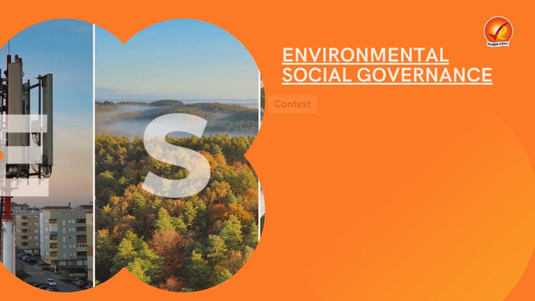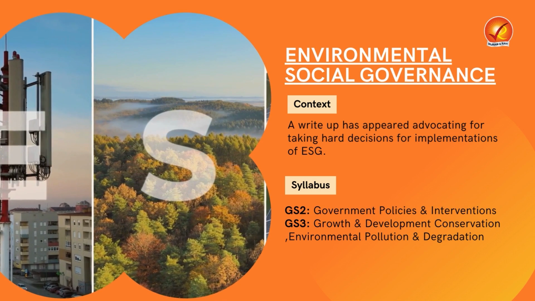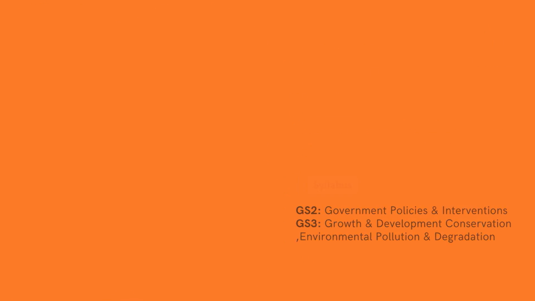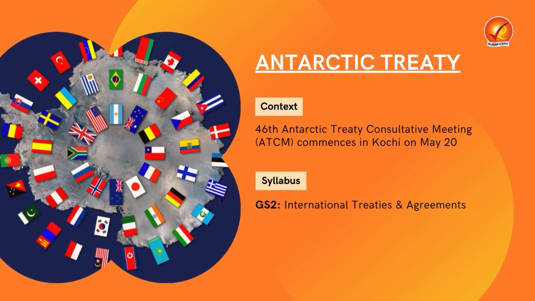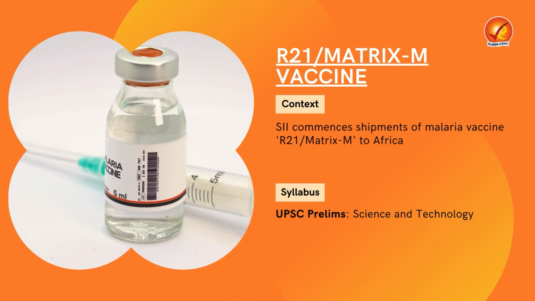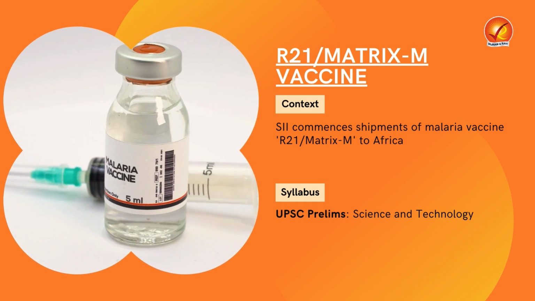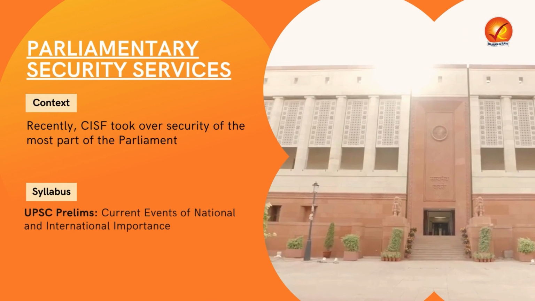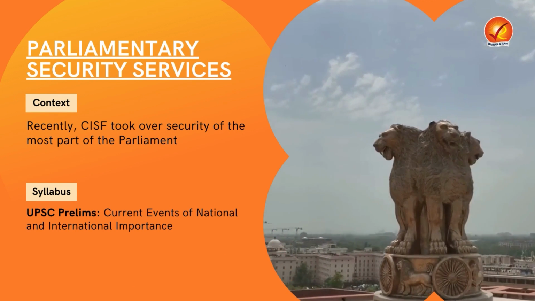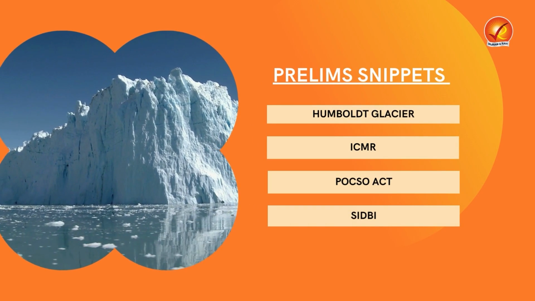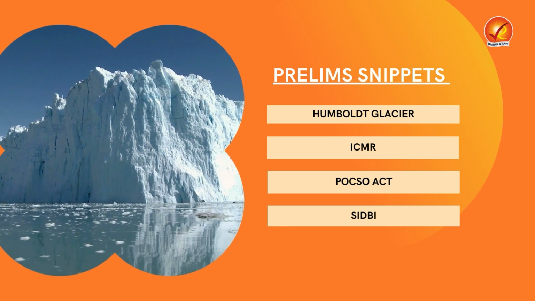Then we will try to learn about a framework named Environmental Social Governance Framework, or we can say ESG framework. Then our next topic will be the Antarctic Treaty, which has been in the news due to the recent Antarctic Consultative Meeting. Then we will learn about a malaria vaccine named R21 or Matrix M vaccine. Then we will look into the basics of parliamentary security services. Then at the end, we will learn about some prelims snippets which will help you in excelling in the upcoming prelims exam.